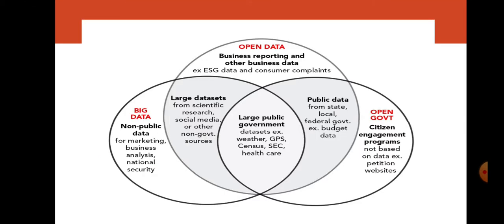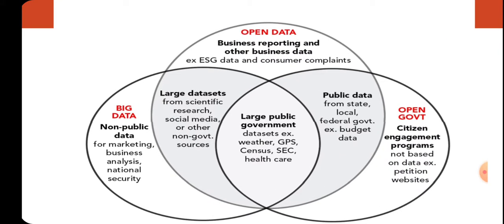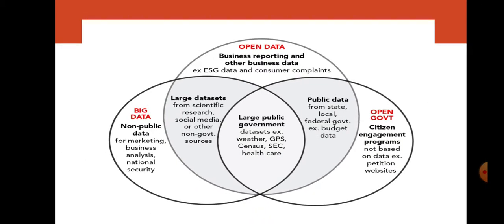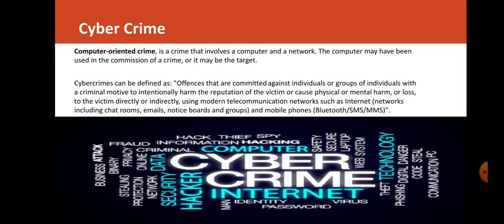Next, you can see a diagram over here: open data. What will open data do? Business reporting and other business data come under open data. Then large data sets, public data sets, big data, open government data. It is specified by different criteria how you can use those data in which area. For example, you can see public data from the state, local and federal government, such as budget data. This budget data is for public users. Citizen engagement programs come under open government data. So this is an example of how you can use it.